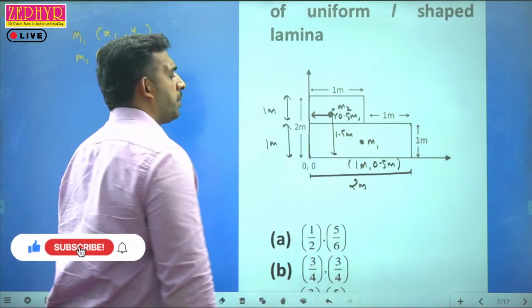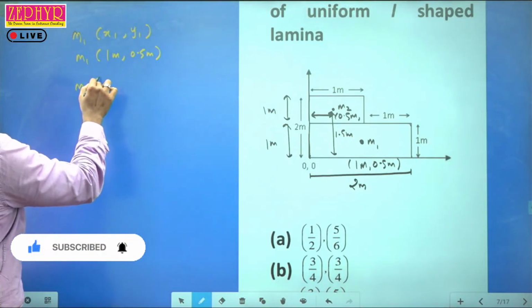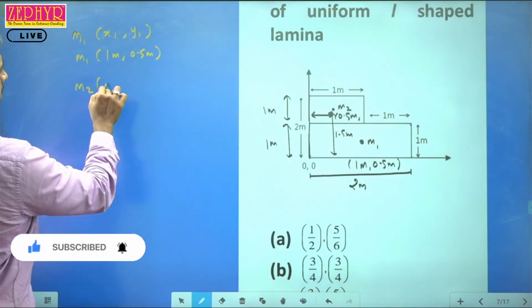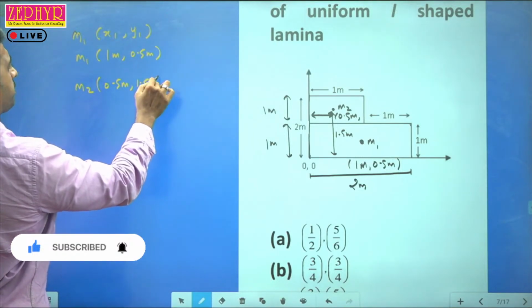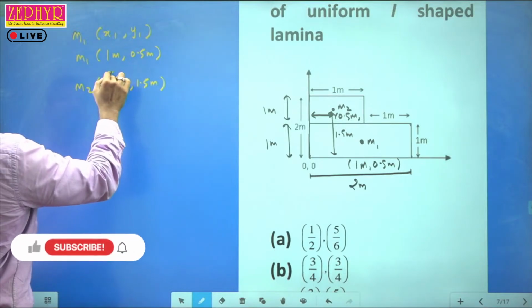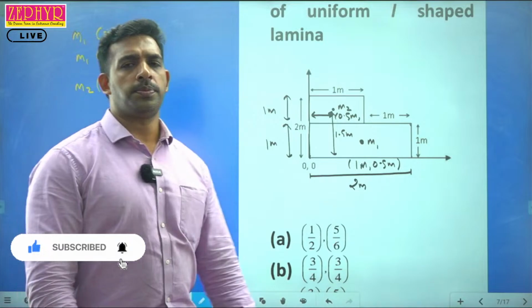So M2 has coordinates x coordinate 0.5 meter, y coordinate 1.5 meter. This is x2, y2. Understood?